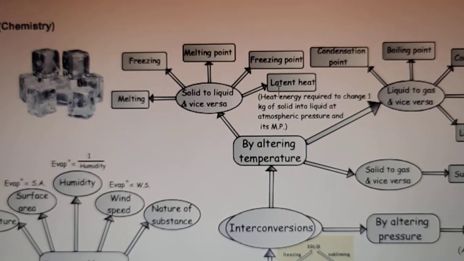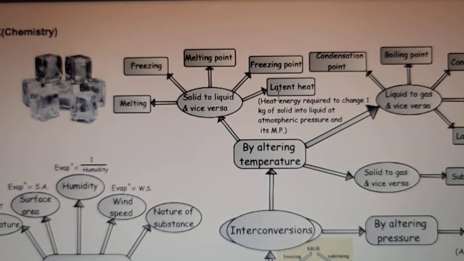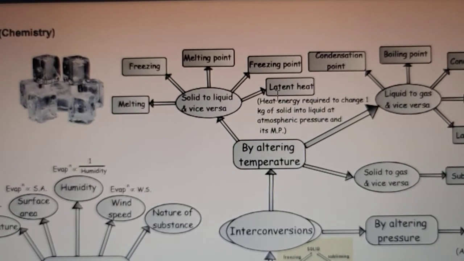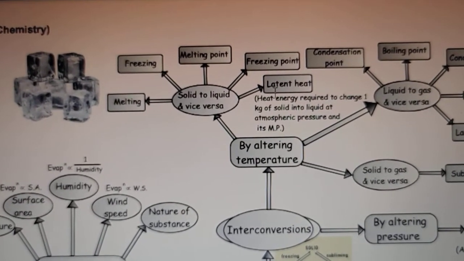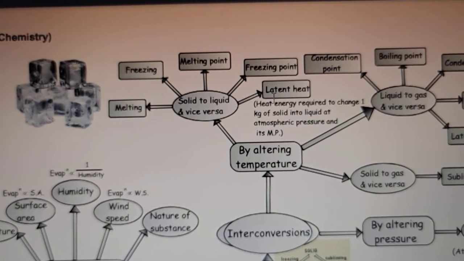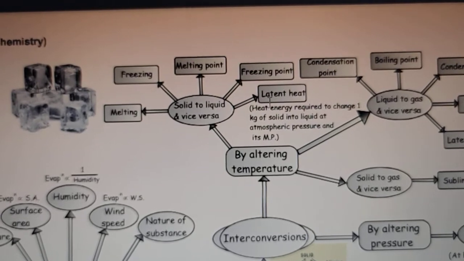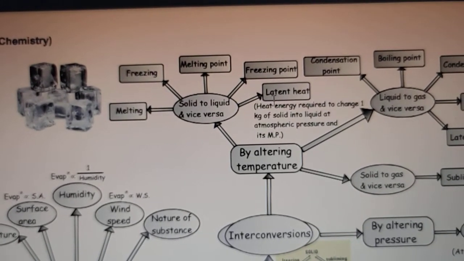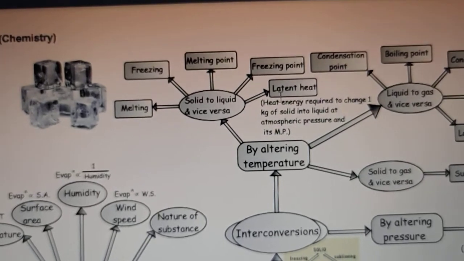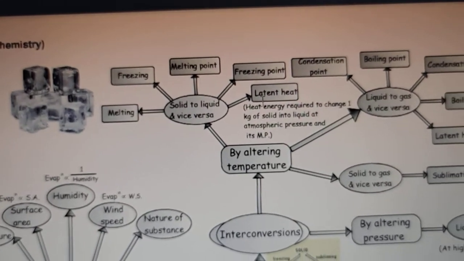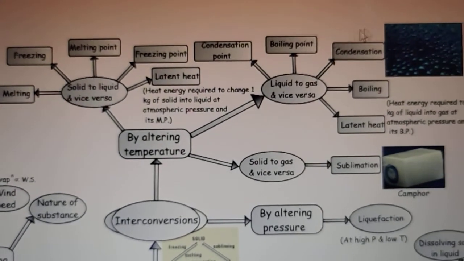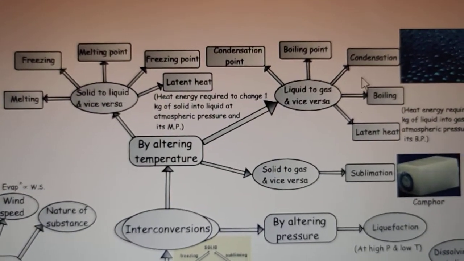The temperature at which a substance starts freezing on decreasing the temperature is known as the freezing point, and on increasing the temperature, the temperature at which it starts melting is known as the melting point at atmospheric pressure. We have to keep the atmospheric pressure constant, so we always take that ideal condition. Fine, students. This was related to the conversion of solid to liquid. Next, coming to the conversion of liquid to gas.